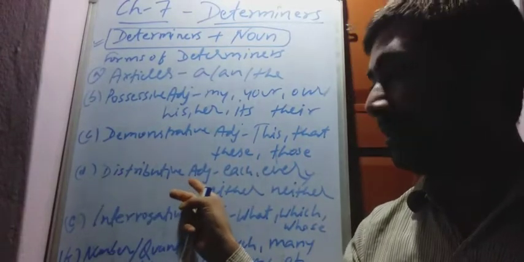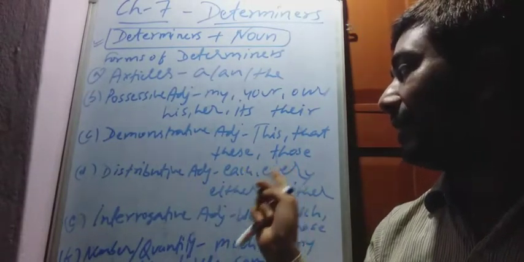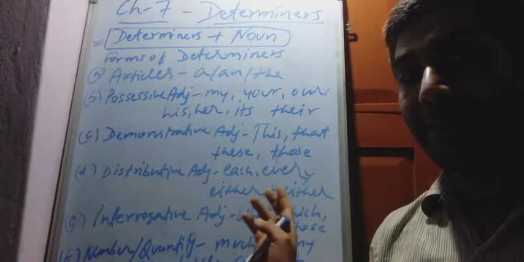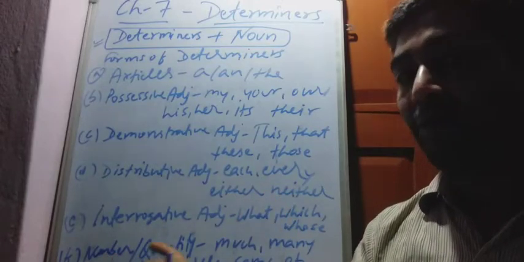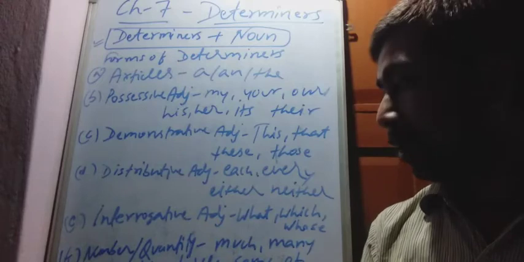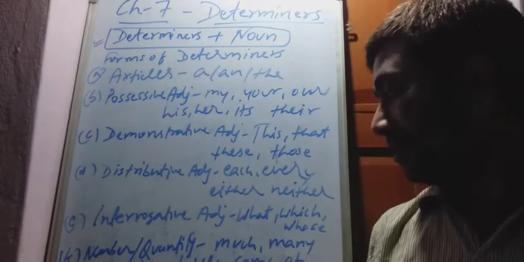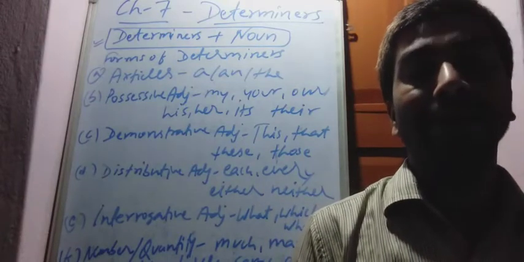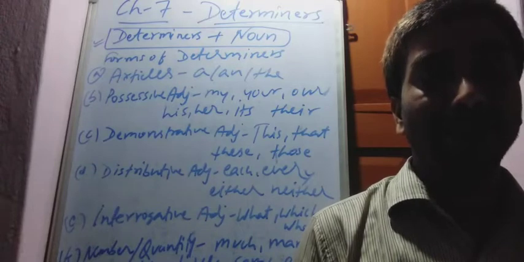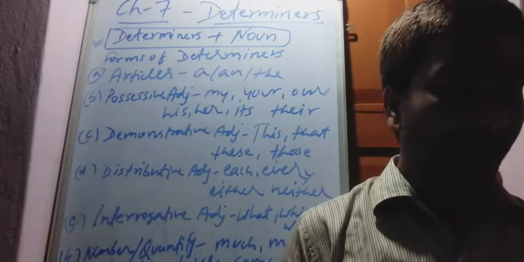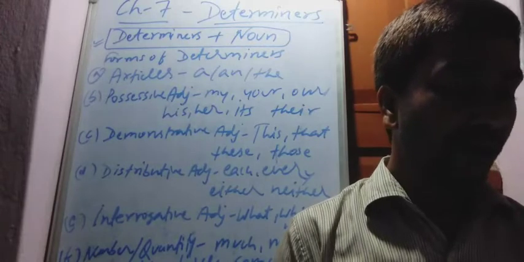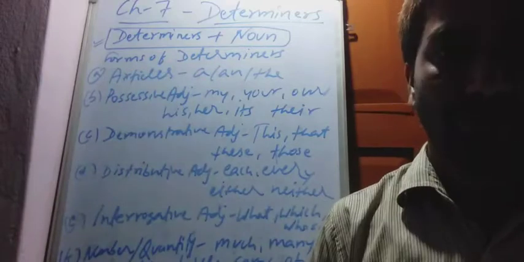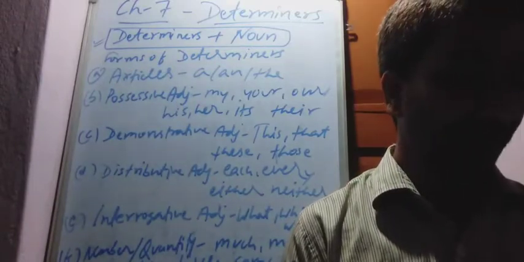Distributive adjectives: each, every, either, neither. They are determiners. Interrogative adjectives: what, which, whose are determiners. And words which indicate number or quantity, like much, many, some, few, little, are also determiners. So now, the most important, we first start to study articles.